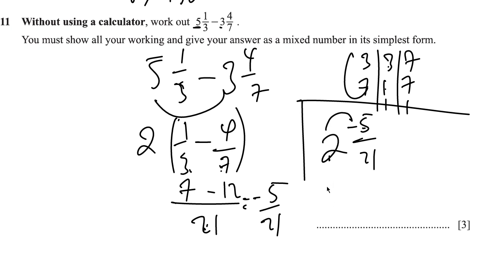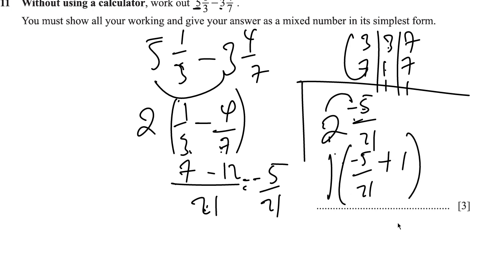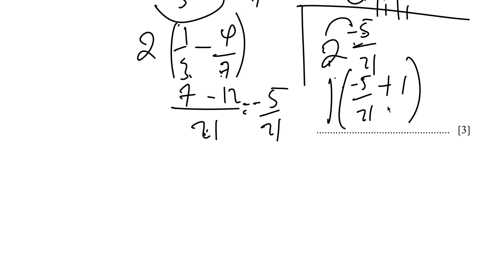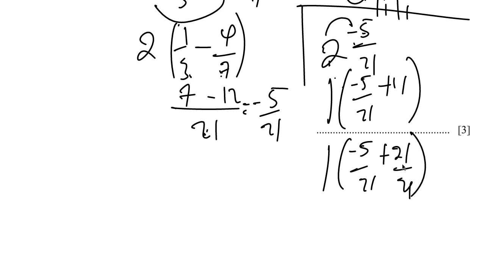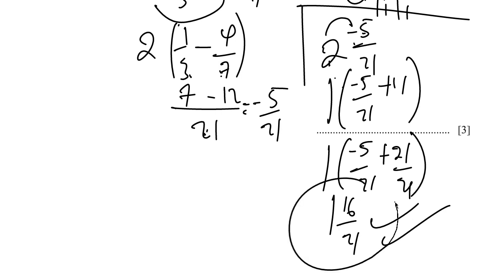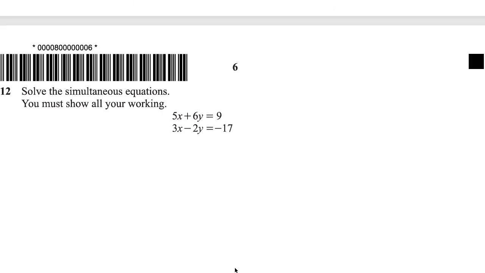So that's going to be 1, after you've taken a whole, and then 1 whole negative 5 over 21 plus 1. And negative 5 over 21, and then positive 1, can be written as 1 whole negative 5 over 21 plus 1, and 1 can be written as 21 over 21, right? And negative 5 plus 21 is same as 21 negative 5, and that's 16. That's 1 whole 16 over 21, and that's the final answer.